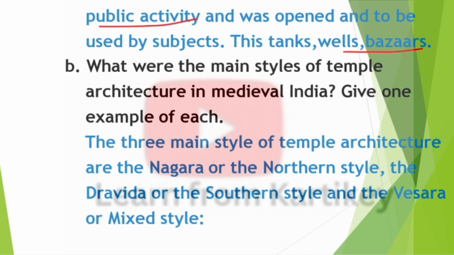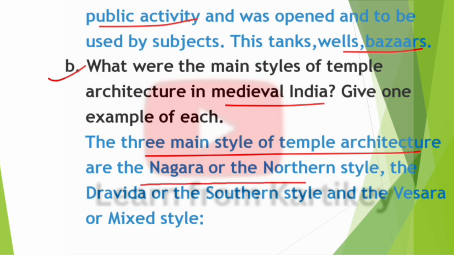Next question, question number B. What were the main styles of temple architecture in medieval India? Give one example of each. So answer. The three main styles of temple architecture are the Nagara or the northern style, the Dravida or the southern style, and the Vesara or mixed style.